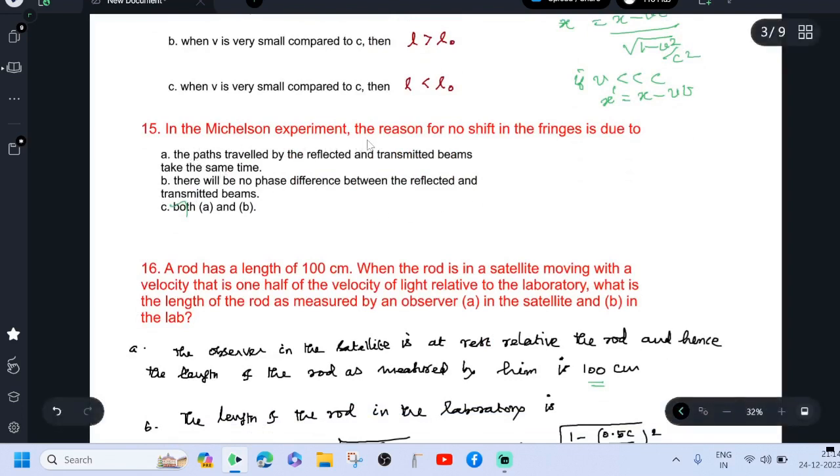In the Michelson experiment, the reason for no shift in the fringes is that the paths traveled by the reflected and transmitted beams take the same time. There will be no phase difference between the reflected and transmitted beams. So options A and B are correct. So the correct answer is option C.